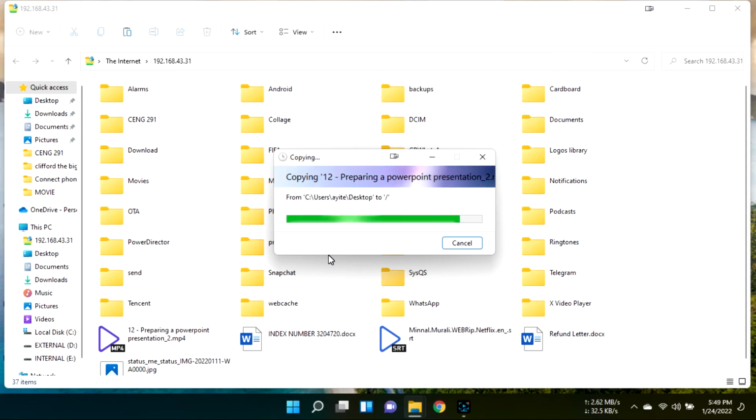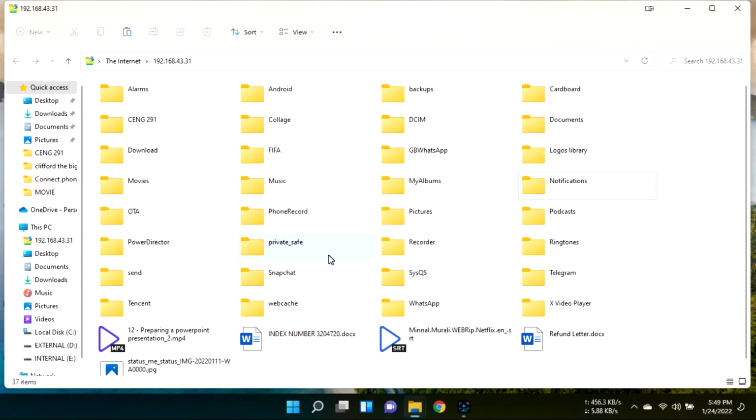And also, even though you are using your hotspot or your mobile network, it doesn't drain any of your data. It just uses the connection between your phone and the PC. No data is used. You don't have to worry about it draining your data. It doesn't require data connection. So you can do it even though you don't have any data on your SIM card or your phone. It's just the connection that is needed. Okay, so that is it.